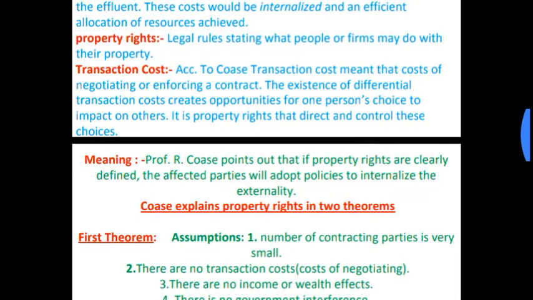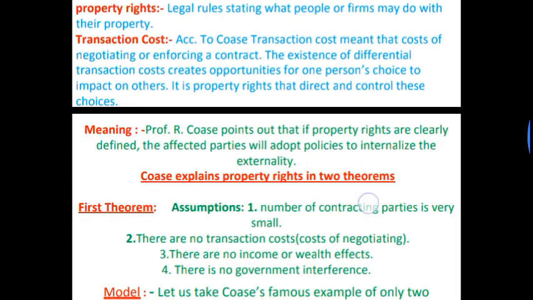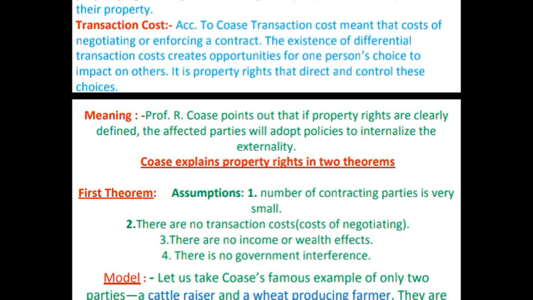Legal rules state what people or firms may do with their property. Here is one important concept before starting the Coase theorem: transaction cost. According to Coase, transaction cost means the cost of negotiating or enforcing a contract.